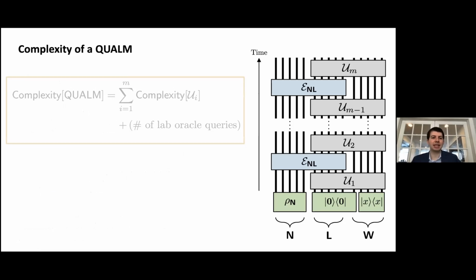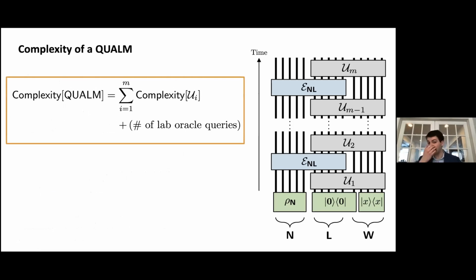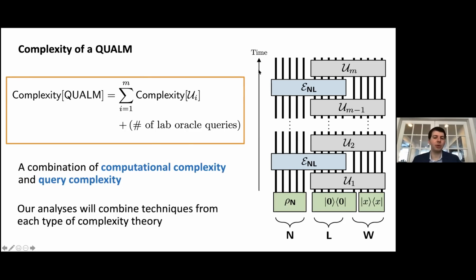So now the complexity of a quantum algorithmic measurement is simply the gate complexity of all of those gates which we use on the lab and working space, plus the number of times we query the lab oracle. So it's just the gate complexity with respect to some universal gate set of these unitary operations here, plus the number of times that we query the lab oracle, i.e. the number of blue boxes that appear in the protocol. So this is a combination of computational complexity and query complexity, which quantifies the resources required to do an experiment.